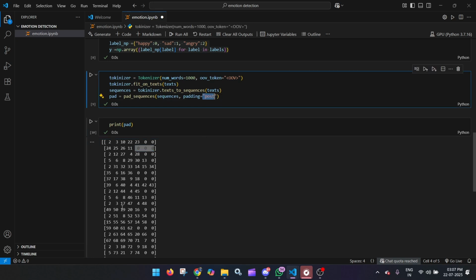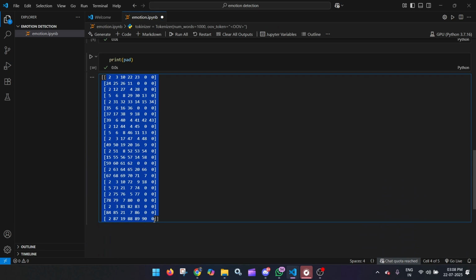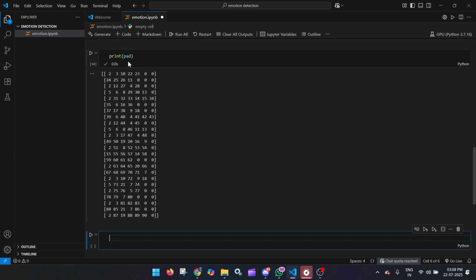You can see that nothing is 0 from the left. It is because it's written padding equals post, and over here the tokenizer sequence, the pad sequence. So all these are now of the same length, by including the zeros. You can use this code or not, it is only for information purposes.